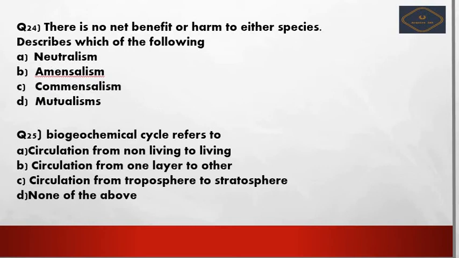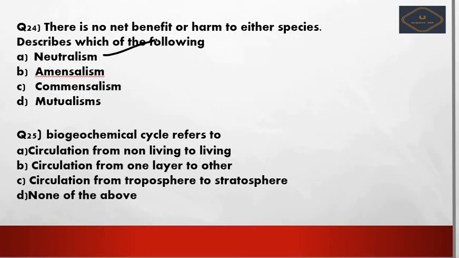Let's move further. There is no net benefit or harm to either species. These statements describe which of the following? That is straightforward neutralism, which is no benefit, no loss. There is no net benefit or harm to either of the species. That is neutralism, right? Next we see the 25th question.